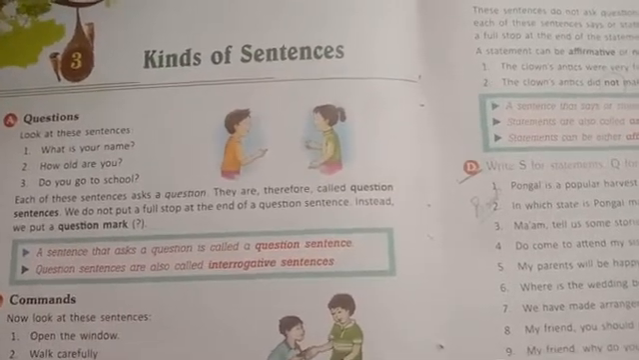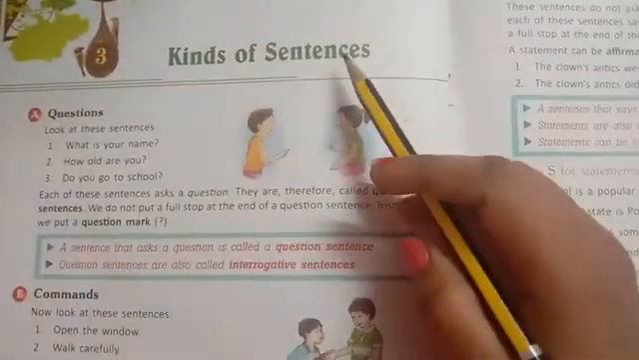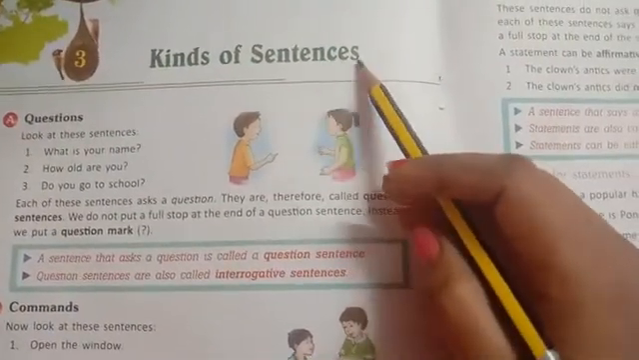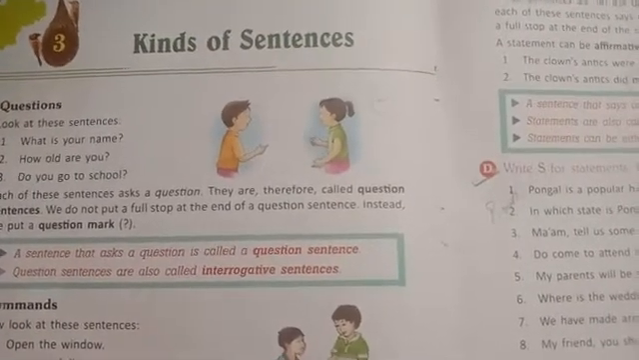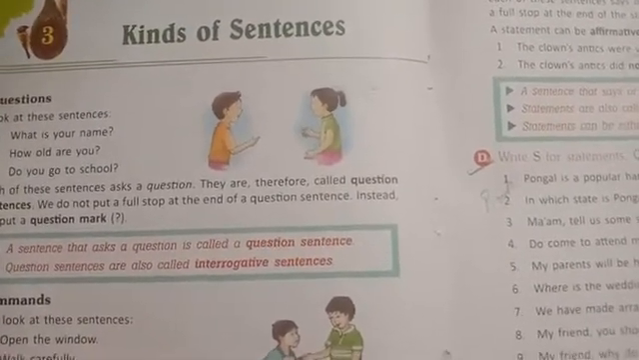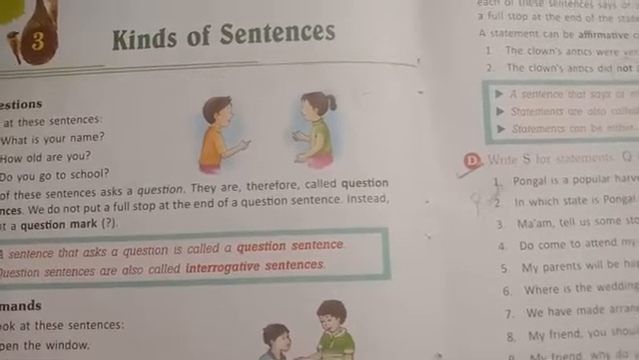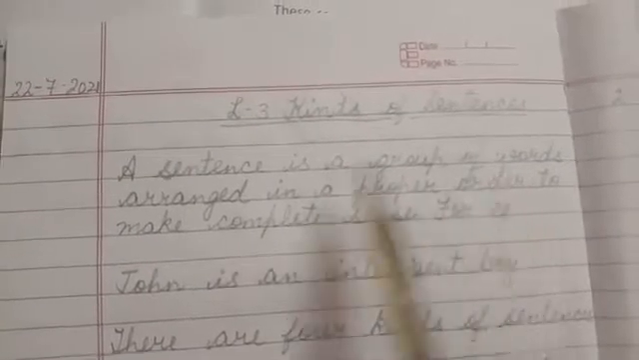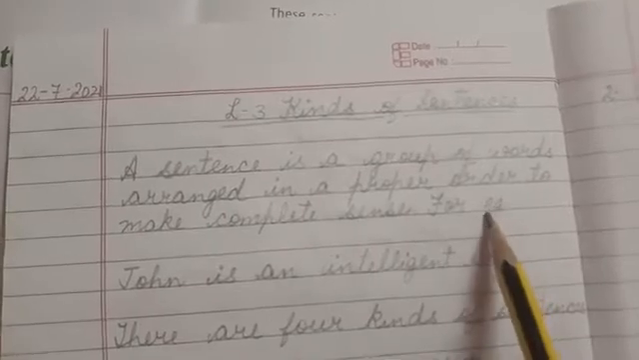Now before jumping into the topic of kinds of sentences, first you should know what is a sentence. You have done this in class 3rd. A sentence is a group of words arranged in a proper order to make complete sense. Which you wrote in the copy, which is this one. A sentence is a group of words arranged in a proper order to make complete sense.